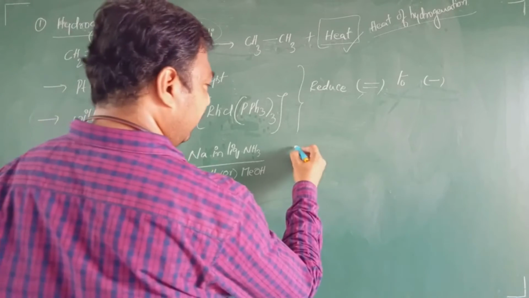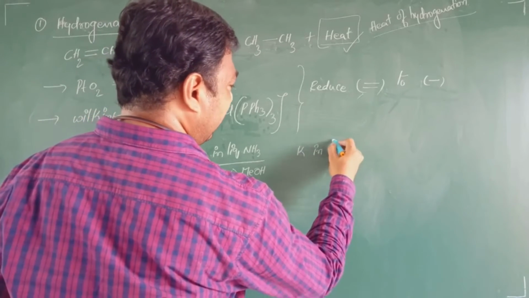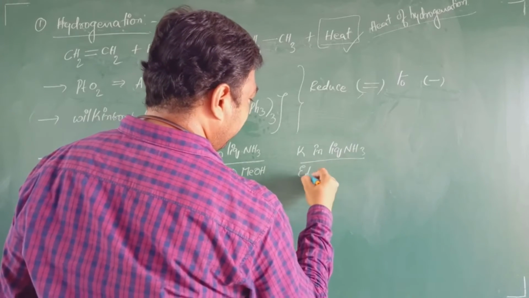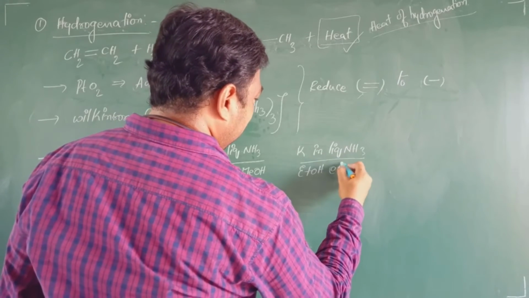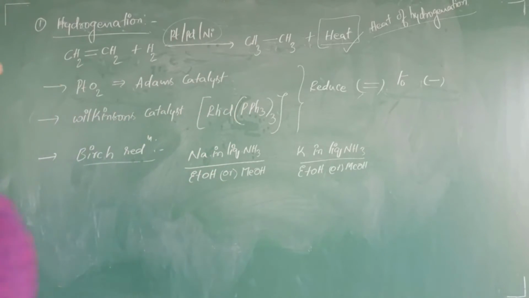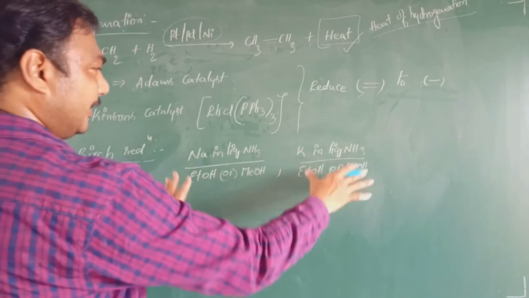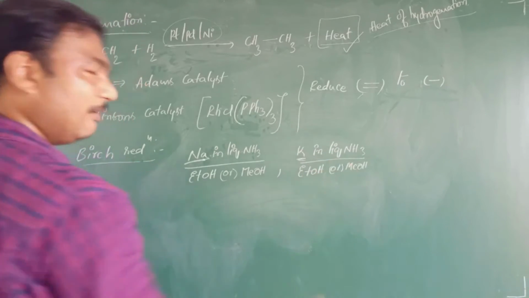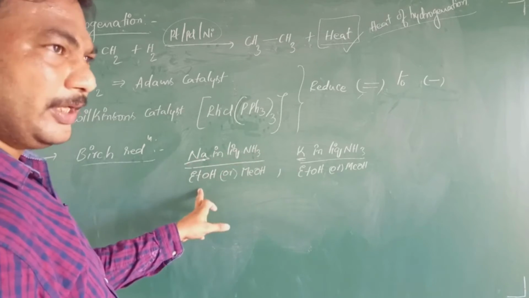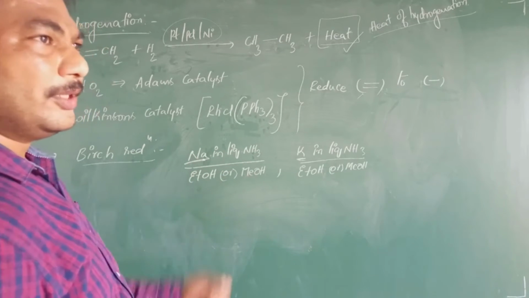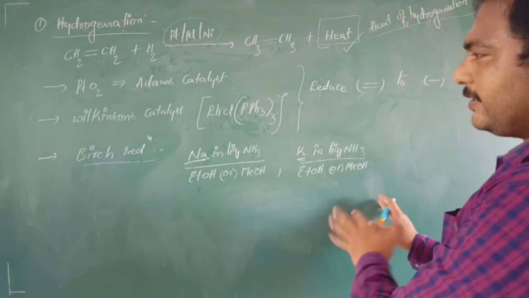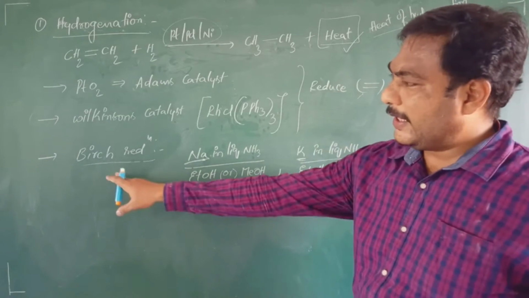Not only sodium, you can use potassium in liquid ammonia and ETOH or MEOH. Out of these two, everything is common except the sodium or potassium. That means you can use either sodium or potassium in liquid ammonia in presence of the alcohols. Now, if you use these reagents, then this particular reaction, what do you call it?